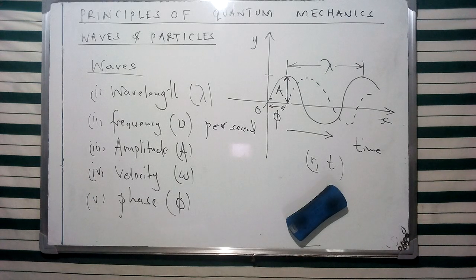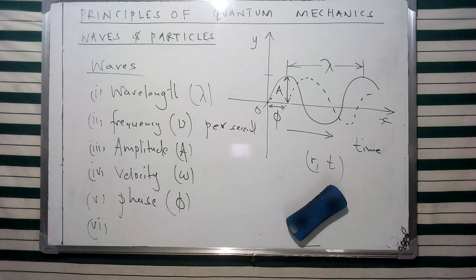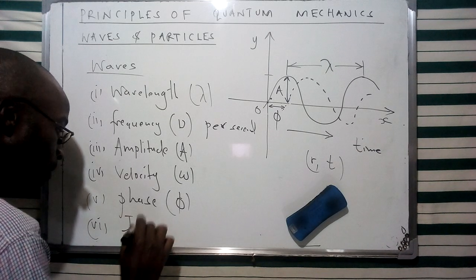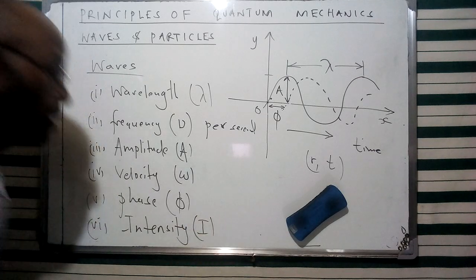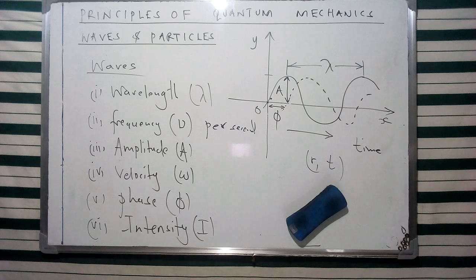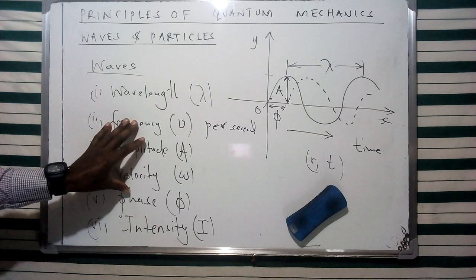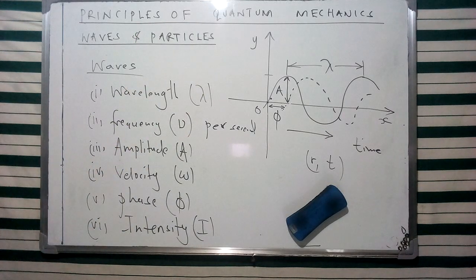And then lastly, we're going to look at another characteristic of a wave that we can refer to as intensity. And of course, this is going to be started later in another discussion, but I'm going to leave it as an initial given as such. So these are some of the characteristics of waves that we're going to encounter, which of course are going to appear in these specific concepts under various discussions on the concept of quantum mechanics.